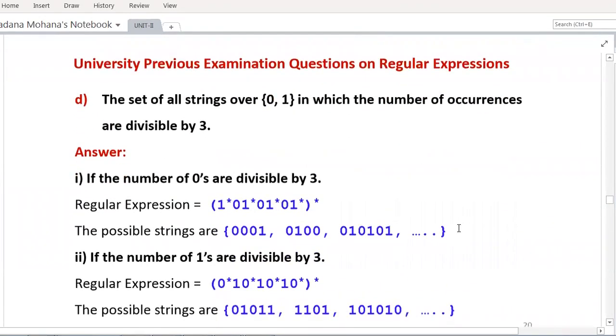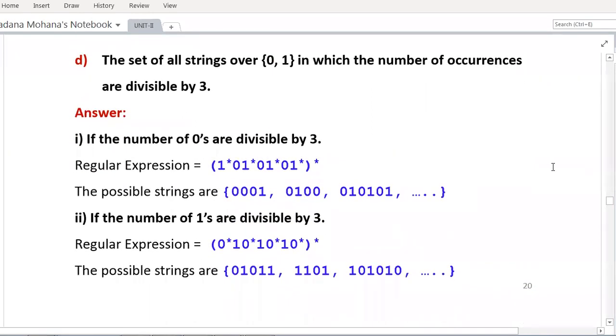So then the last one: the set of all strings over 0, 1 in which the number of occurrences is divisible by 3. See the condition. If the number of zeros is divisible by 3, the regular expression is represented like this: (1 closure, 0, 1 closure, 0, 1 closure, 0, 1 closure) whole closure. See here, we have taken 0 three times, minimum 3 times. Why? Because that can be divisible by 3. Then in between we have taken 1 closure, then it's a whole closure.